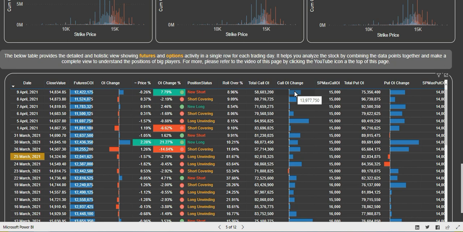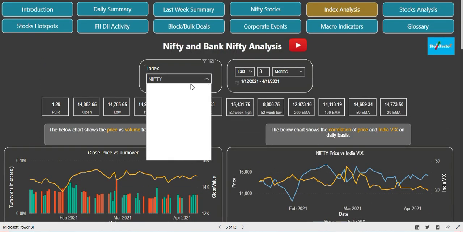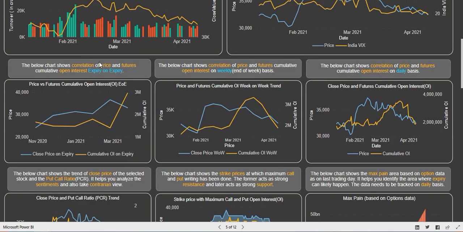So we have to watch the put writing at 14,500 level if there is a fall in Nifty. Now let's do the analysis of Bank Nifty. So we'll go on the top and select Bank Nifty. Friends, Bank Nifty is already filtered and the default time frame is 3 months. On last Friday, you already know that Bank Nifty closed on the negative side. Now let's analyze the futures data.